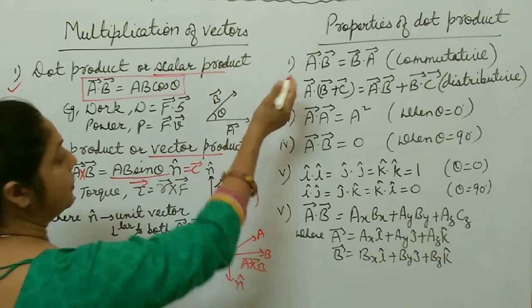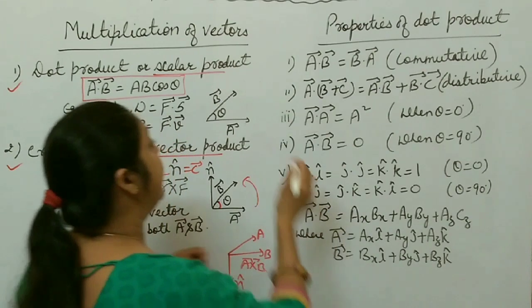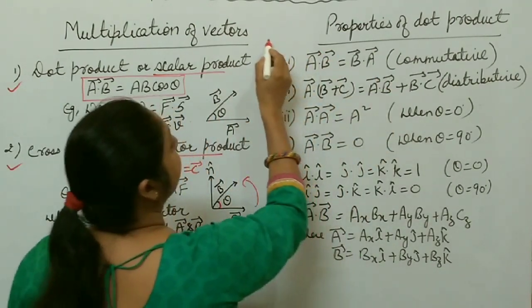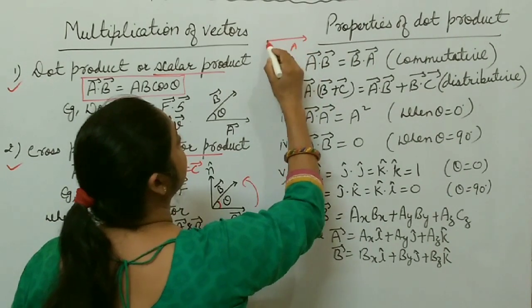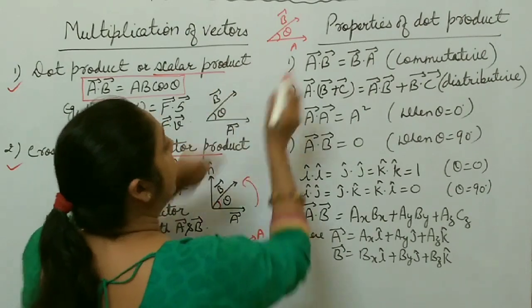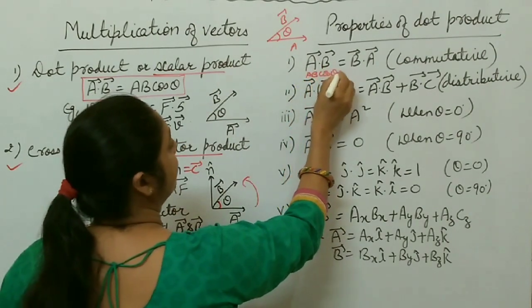How can you prove this one? This A dot B is what? AB cos theta. And B dot A. Suppose this side is A and this vector is B, and theta is the angle between them. Then A dot B is what? AB cos theta. Okay.